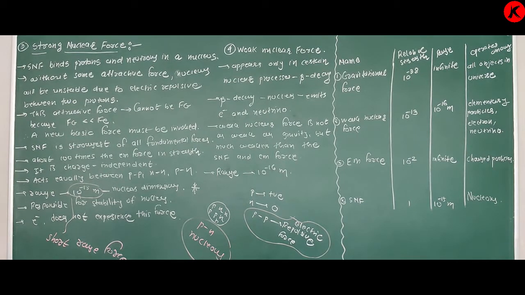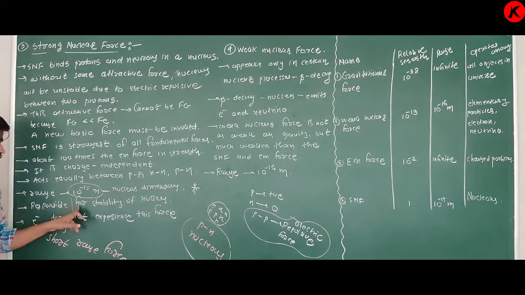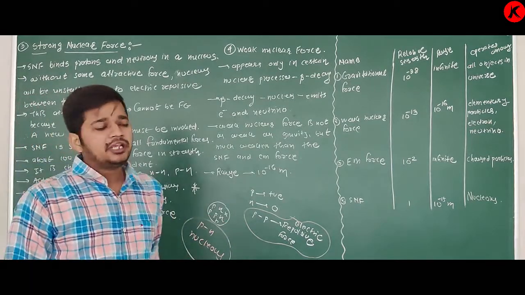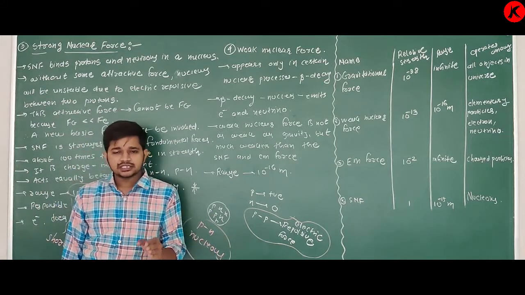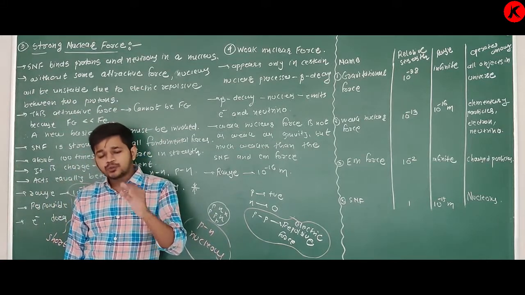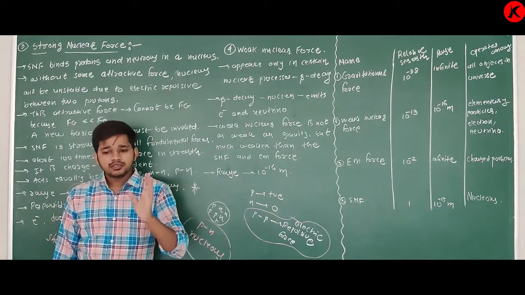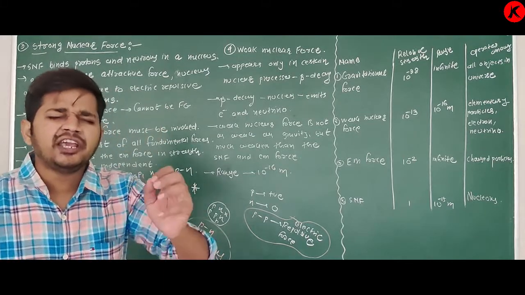Next point is, it is responsible for stability of nucleus. In light elements, inside the nucleus, there are fewer protons and neutrons. But in a heavy nucleus, there are more protons and neutrons. Then how are they held in a tiny region?